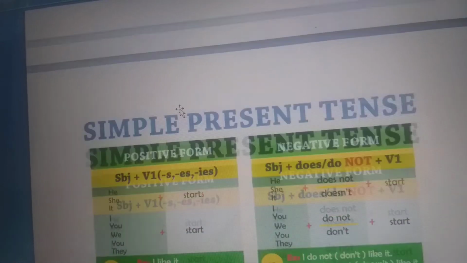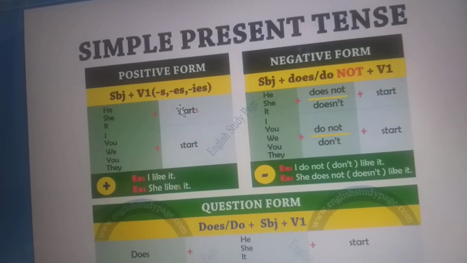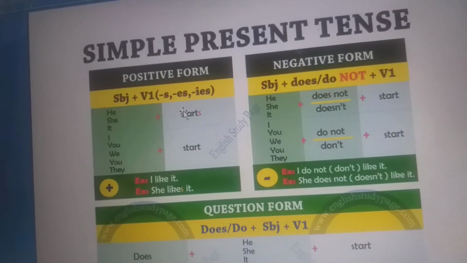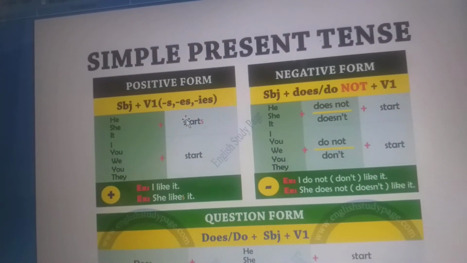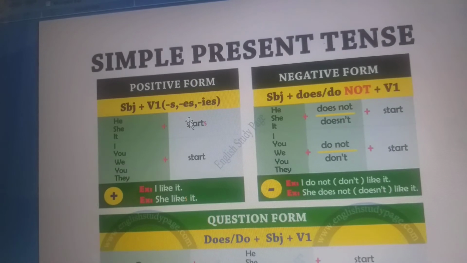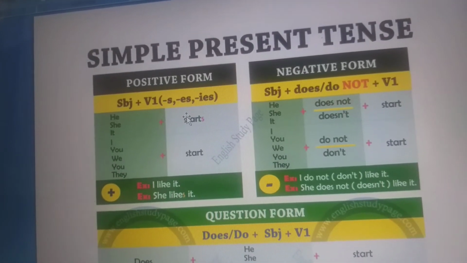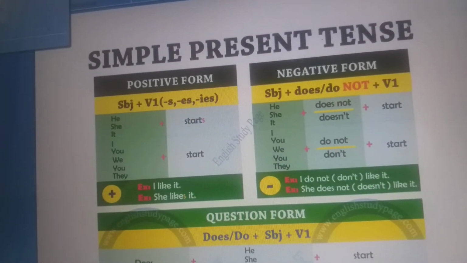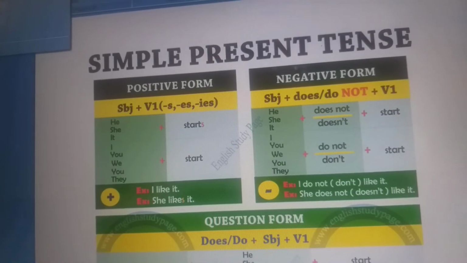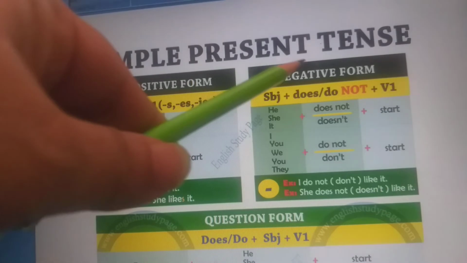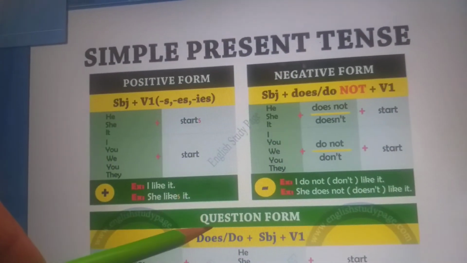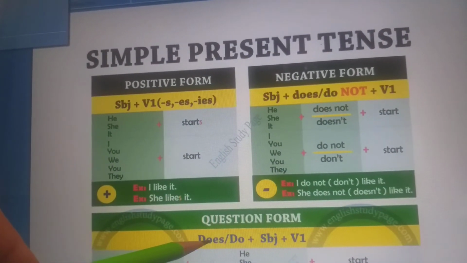Now students, we come to the structure forms in the tenses, where there are three forms of it: positive form, negative form, and the question form. Positive form is also known as affirmative. Then this is the negative form and this is the question form.